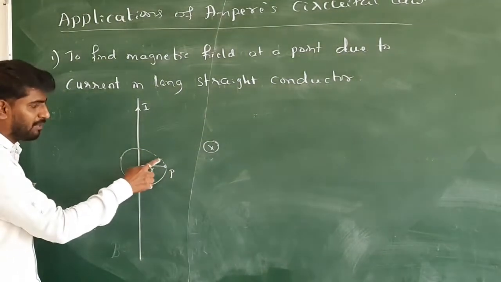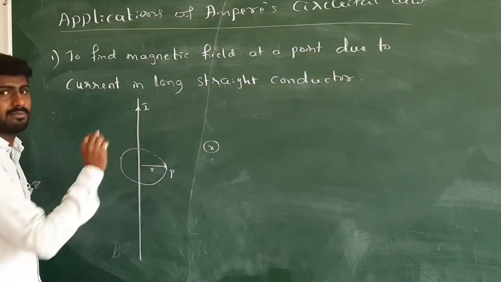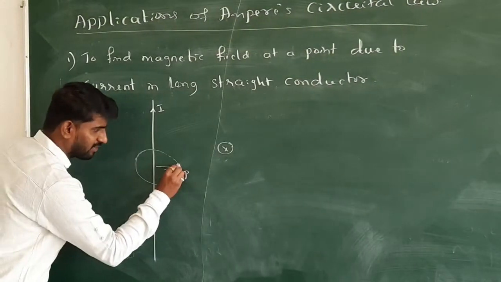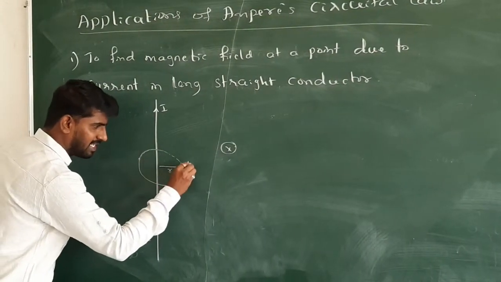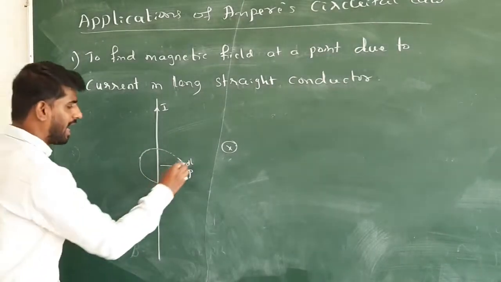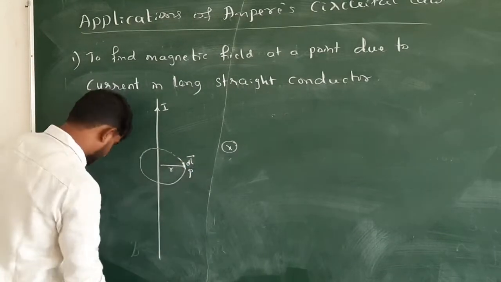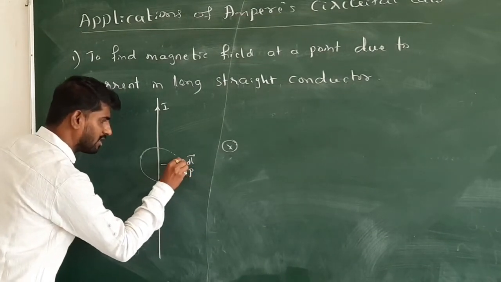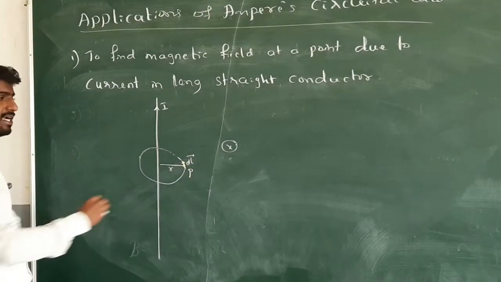So that's why the Amperian loop is passing through the given point P. Is it clear? And I take a small section of this loop as a dl. I take one more dl like this. There are so many dls. I take a small section, I call this a dl. It is a vector quantity.